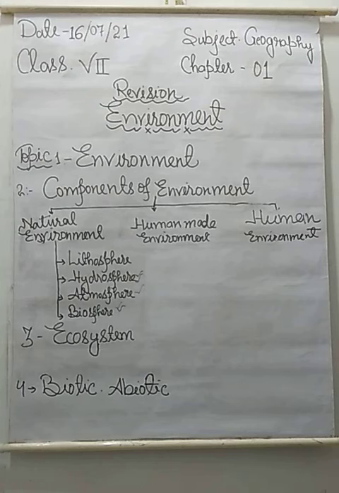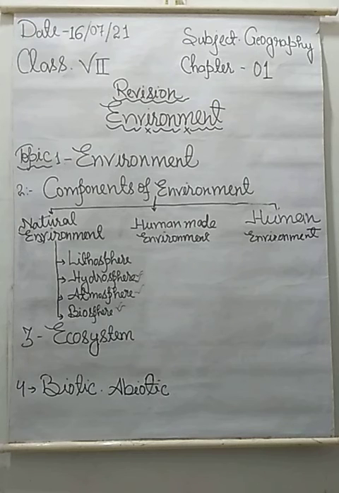So students, in the ocean you can see a different type of ecosystem, where you can see salty water and all the fish and living organisms which can survive in salty water, different types of algae and different types of plants which can only grow in the ocean. So the ocean creates a different type of ecosystem, a desert creates a different type of ecosystem, and a forest creates a different type of ecosystem.